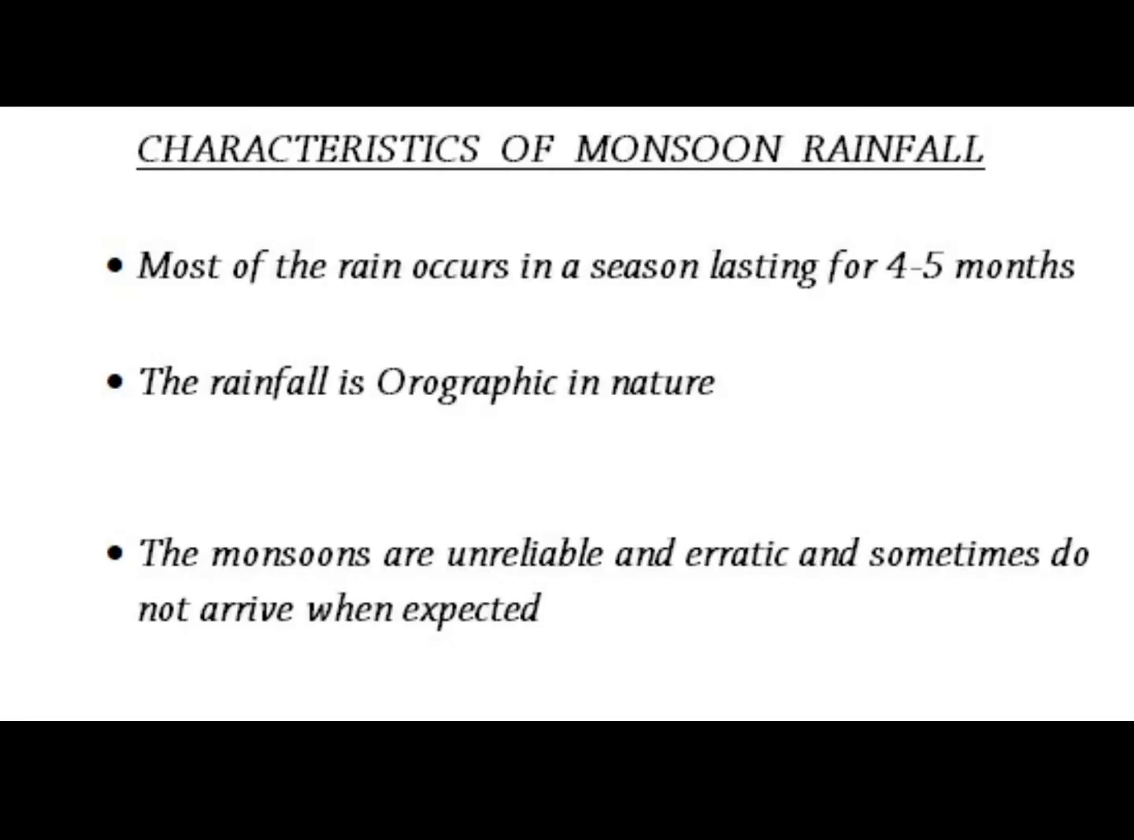Next we'll study the characteristics of monsoon rainfall. Now most of the rain occurs in a season lasting for 4 to 5 months. The rainfall is orographic in nature. The monsoons are unreliable and erratic and sometimes do not arrive when expected.